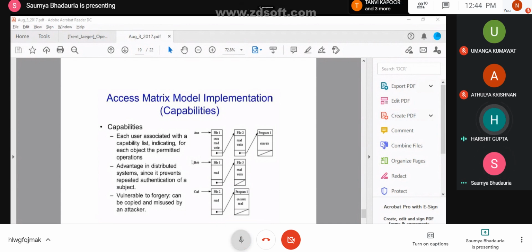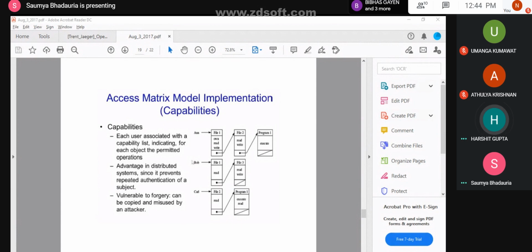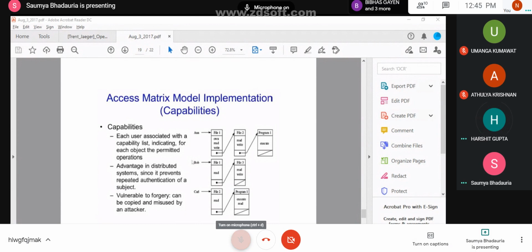Ma'am, from which book should we see the reference for this topic? Which topic? Ma'am, ACL, capability, BIBA, BLP. I'll send you the documents today. I have the book with me. I'll send you those documents today itself. Okay, ma'am. Thank you.